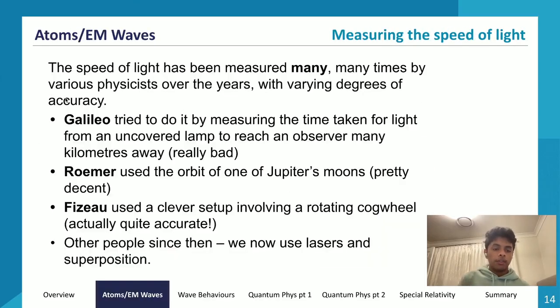The first one that we'll learn about is, so these are all historical methods of measuring the speed of light. In terms of the questions that you'll get regarding how people measure the speed of light, you'll get 2 different types of questions. Never mind, there are some calculation questions on this, but most of the time, for questions regarding measuring the speed of light, this is an entire dot point on itself, by the way, most of the questions will ask you to compare or describe one of these measurements of the speed of light, or maybe compare one historical and one contemporary method of finding the speed of light.